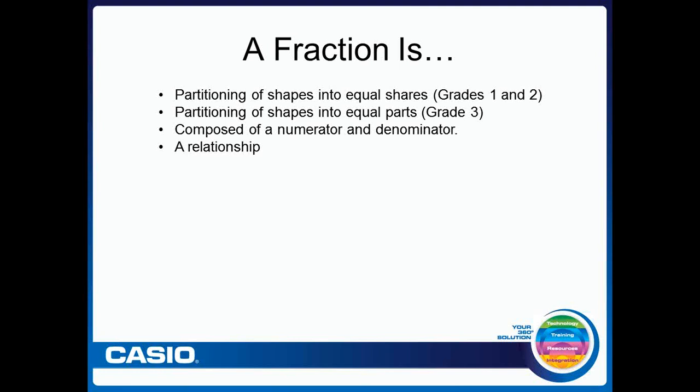Whether we look at the language in the Common Core, at Tim Kanold's book, or at some of the curriculum materials from Marilyn Burns or John Van de Walle, that whole notion of understanding what the numerator and denominator represent is key. And in that it talks about a relationship. So what does that relationship mean in terms of the context that I'm addressing, and how do I know whether I have something that's equivalent or something that's greater than or less than?